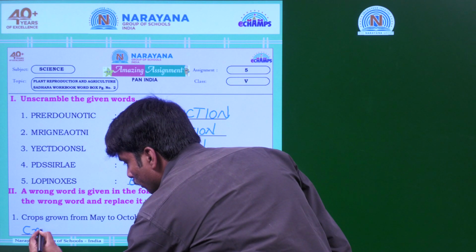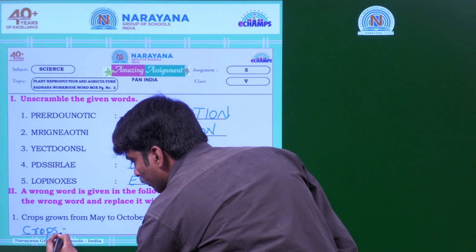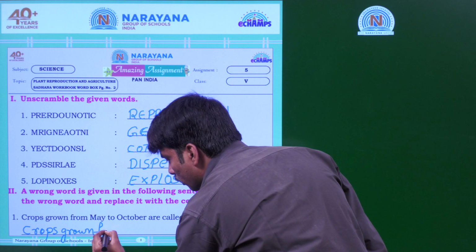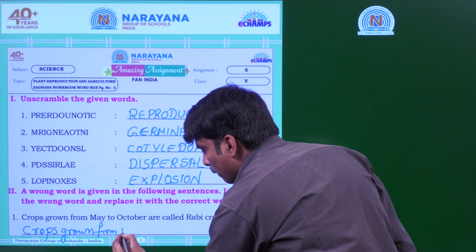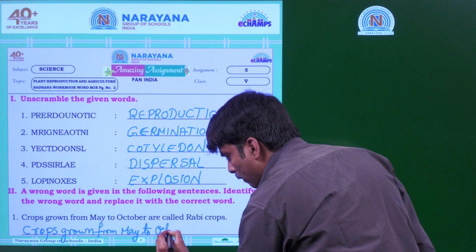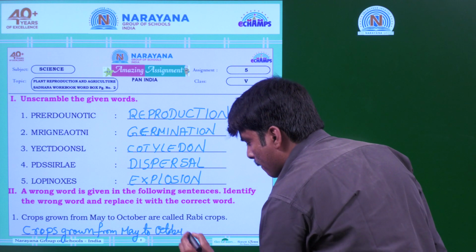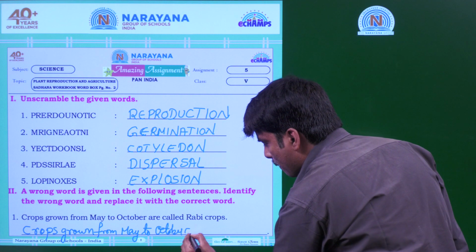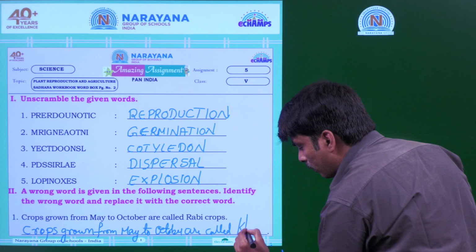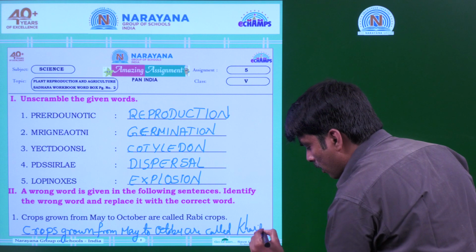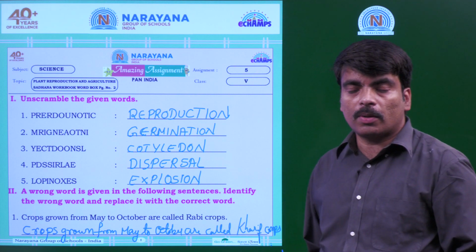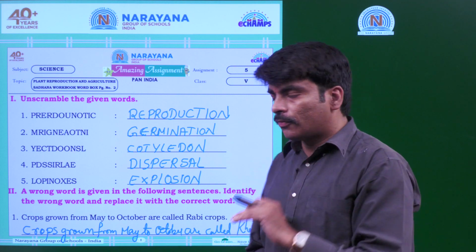So, by correcting, crops grown from May to October are called Kharif crops. We call them Kharif crops.